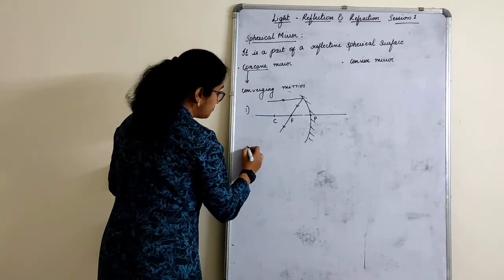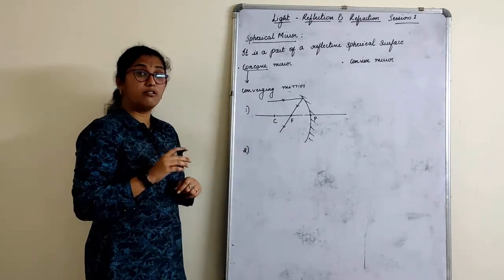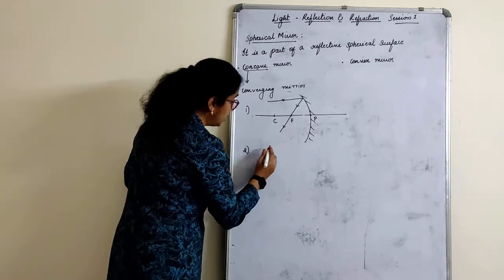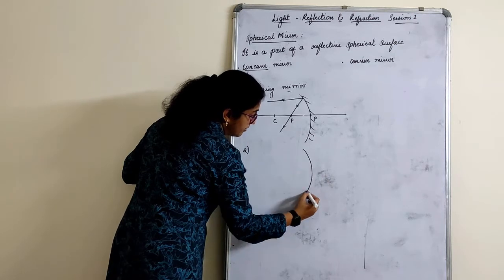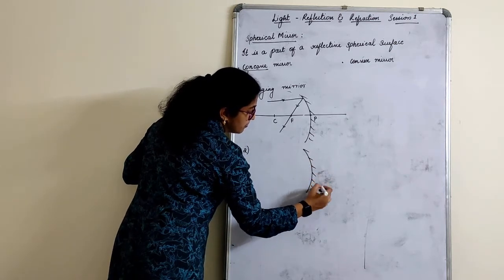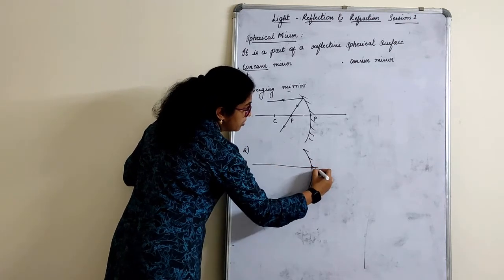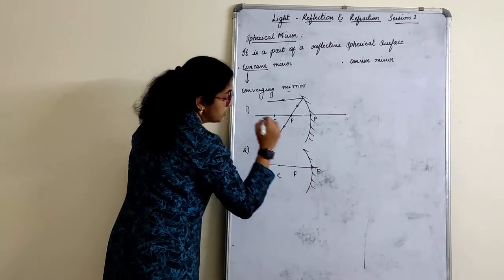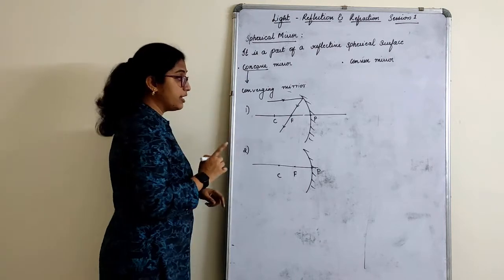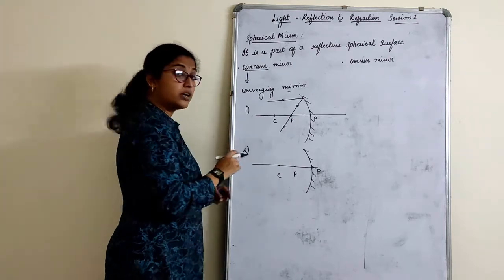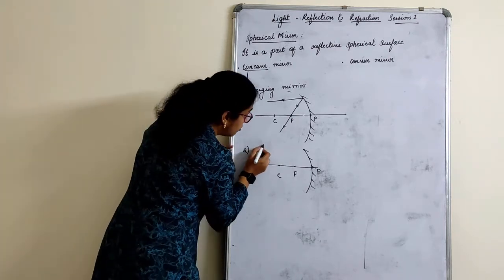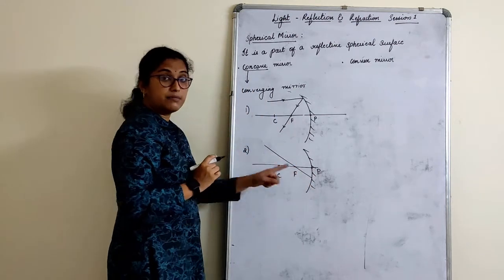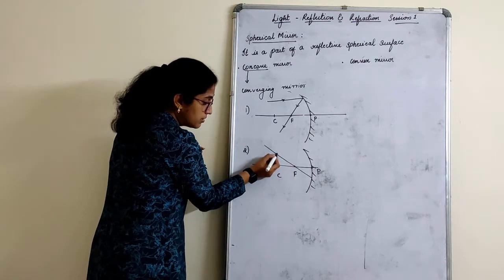Rule number 2 is also known as the reversibility rule. Now what is that reversibility rule? So again I'll have a mirror here. Let me draw a pole, a center of curvature, a focus. A ray of light is passing through the focus directly and hitting the mirror. From where to focus? I'll draw the ray.